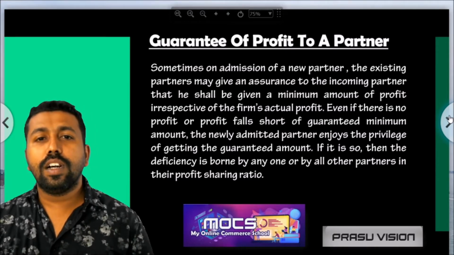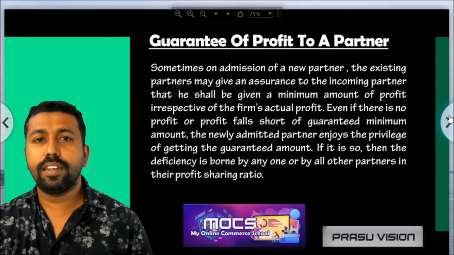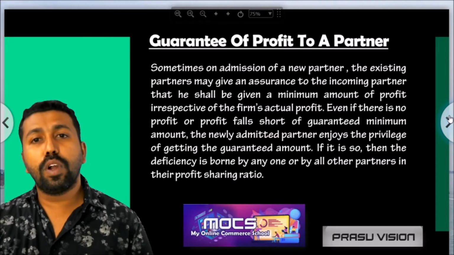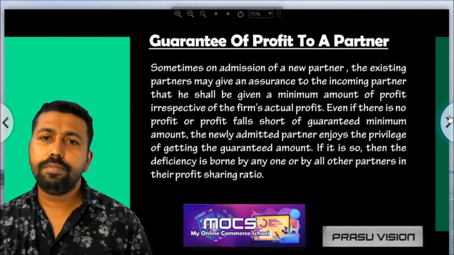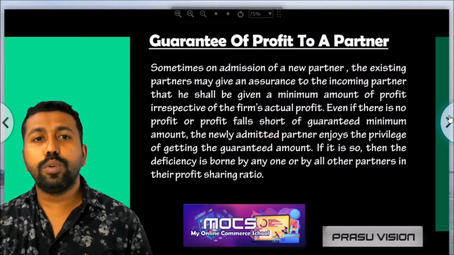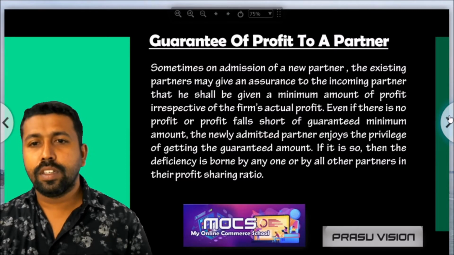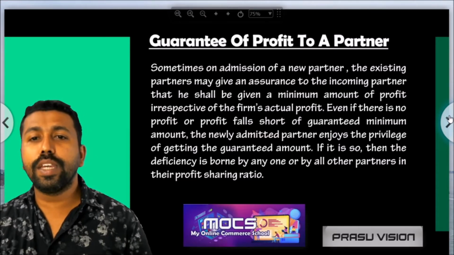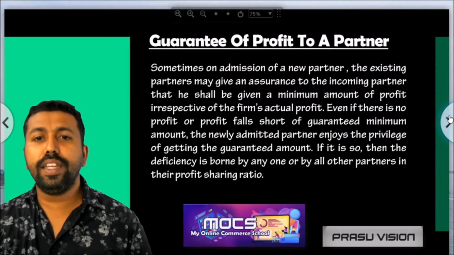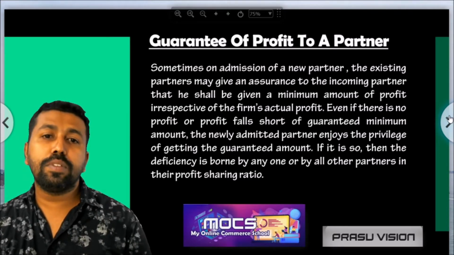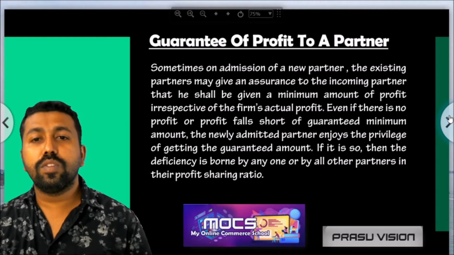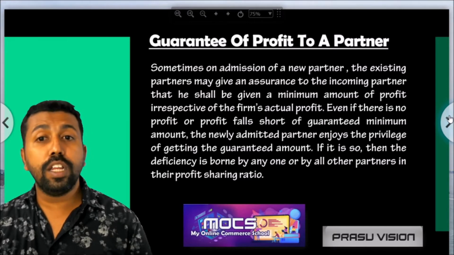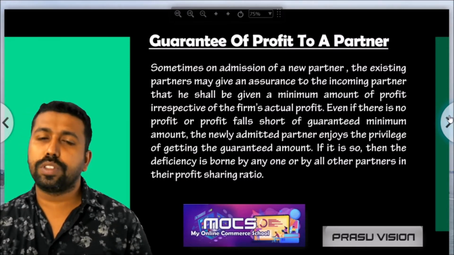So how to adjust the amount of profit guaranteed to a partner in the profit and loss appropriation account. Here we are learning how to adjust the guaranteed amount of the newly admitted partner. Sometimes the firm will give the guarantee, and sometimes the old partners will give the profit in some ratios, maybe equally or in some agreed ratios.